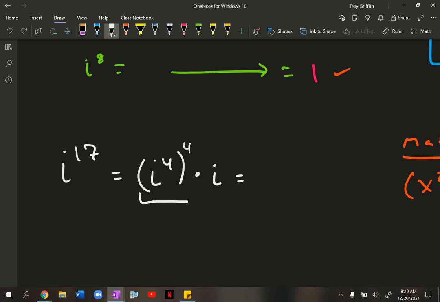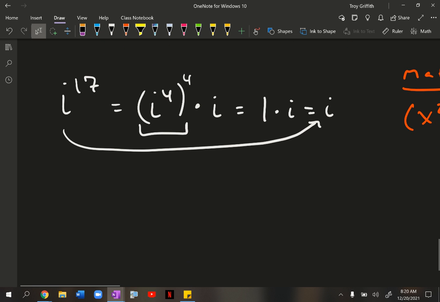So this entire thing is 1 times i, so i to the 17th is just equal to i. It fits at the beginning of the pattern, at i, then it goes -1, -i, 1, and then it repeats itself. This is the first iteration of the pattern, so i to the 17th is i.